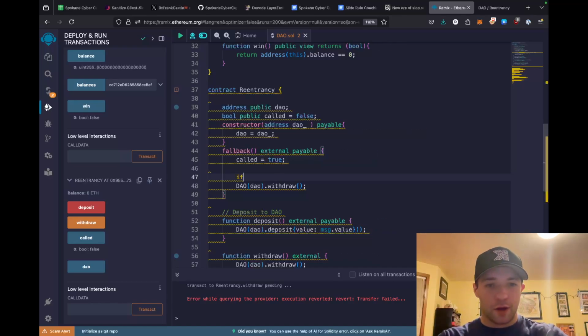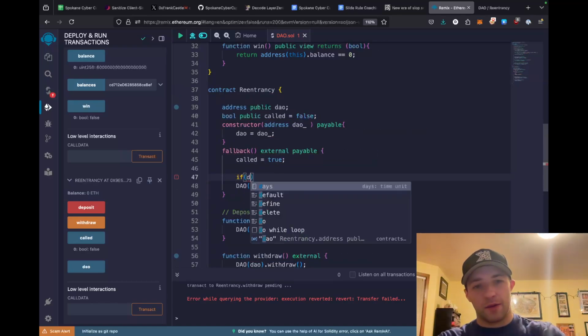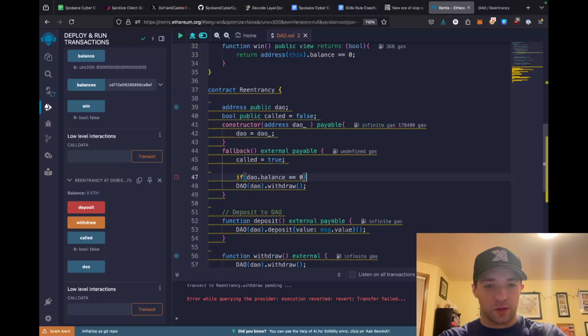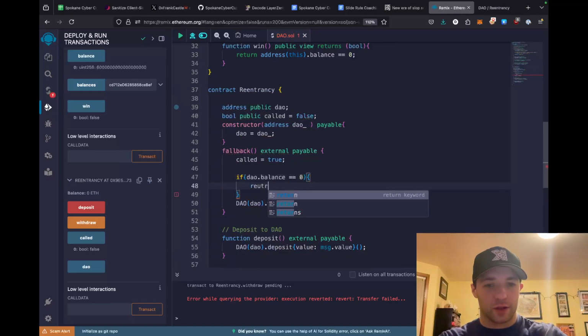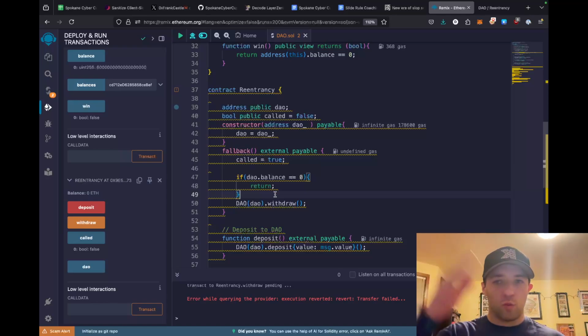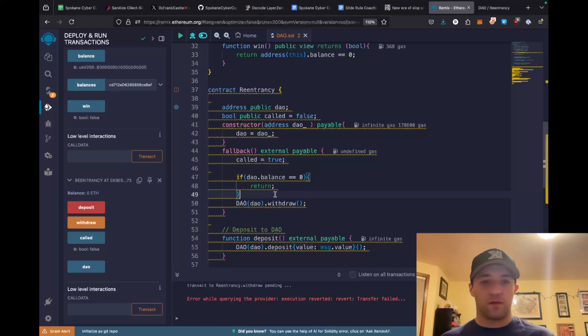Cool. So what I'm going to do is see if the DAO.balance is equal to 0. If it is, then we want to return. Otherwise, we're going to call withdraw again. What this check does is, say we deposit 1 ether, we'll have 5 ether, for instance, and it'll check to see if the balance is 0.